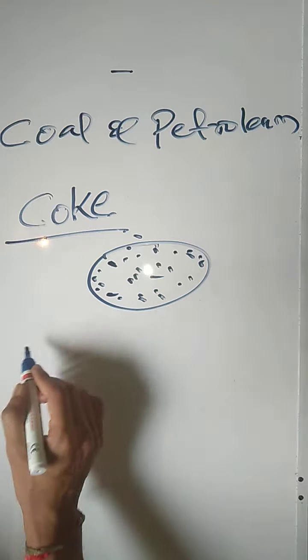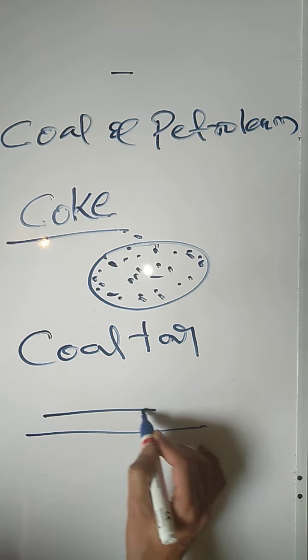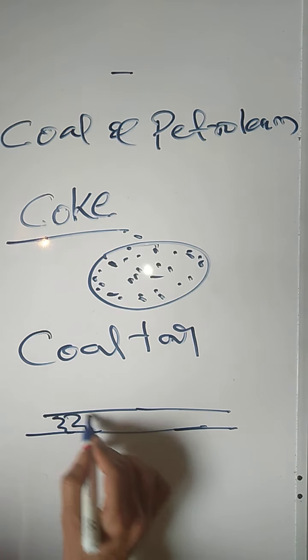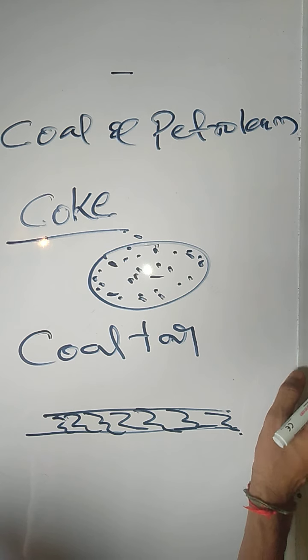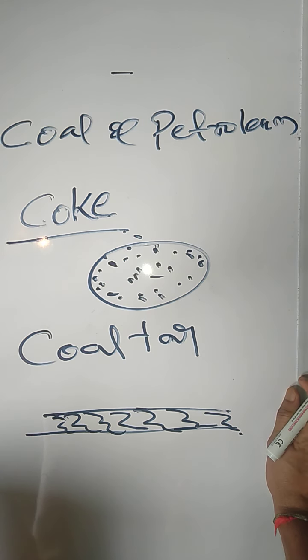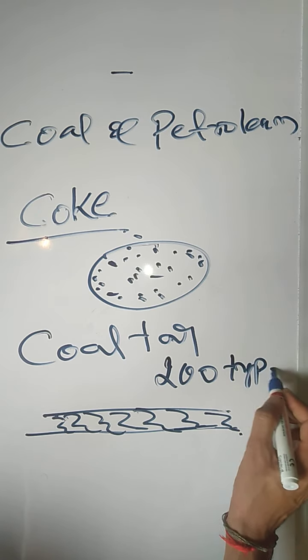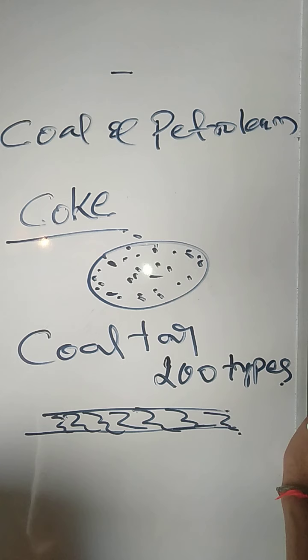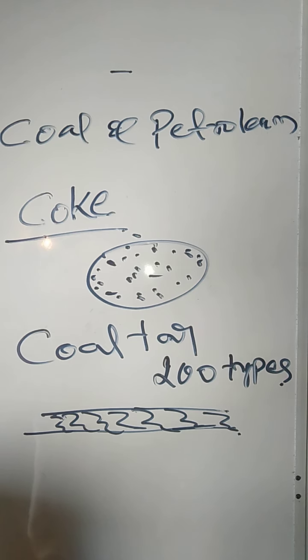Now students, another one is coal tar. Do you know that when we lay roads on the street, we use coal tar? The black top. On the road that is built, we use coal tar on top. It has a different smell. Nearly 200 types of components are present in this coal tar, and because of them coal tar is formed. These are the byproducts of coal, that is, coke and coal tar.